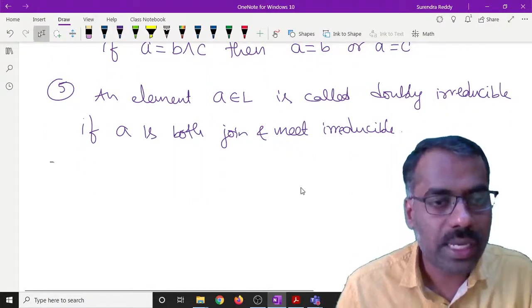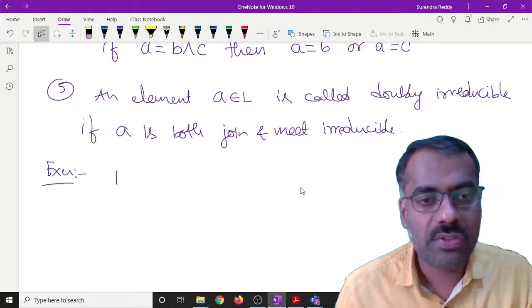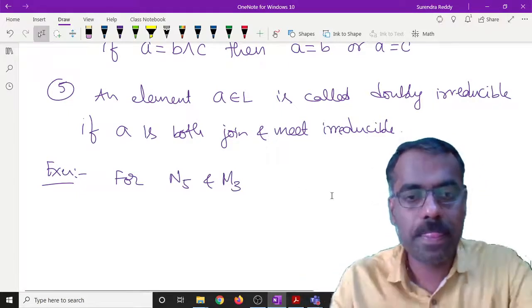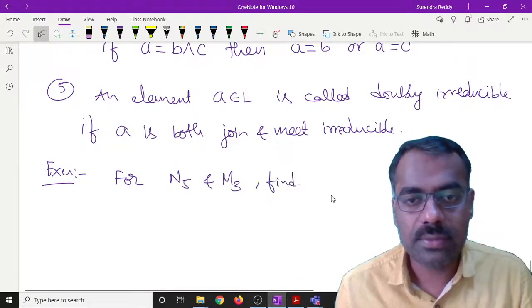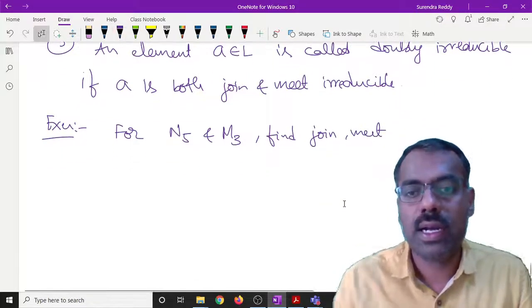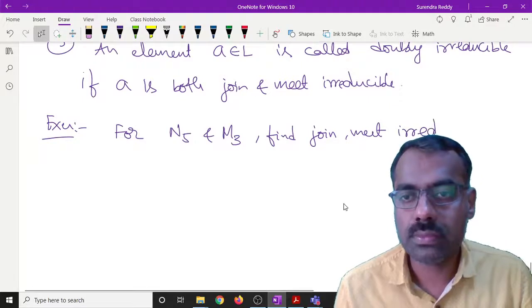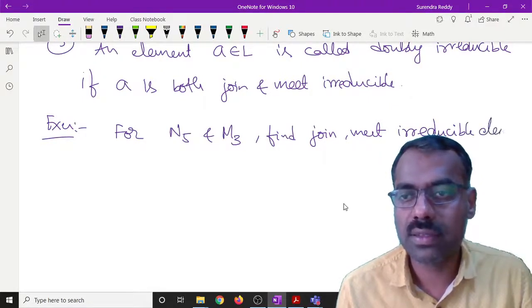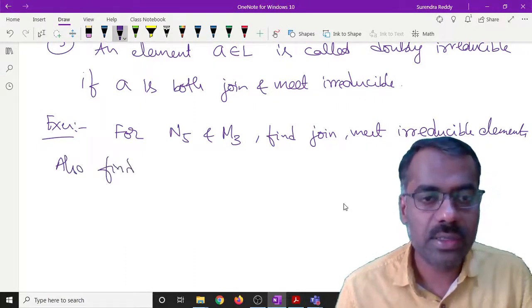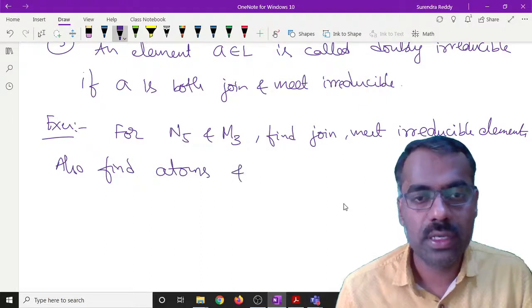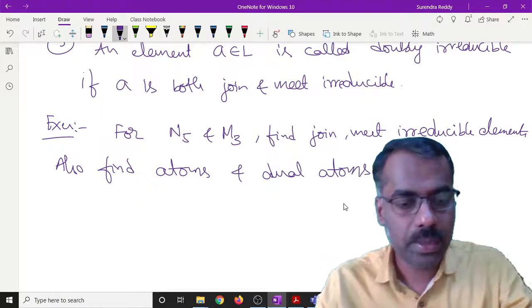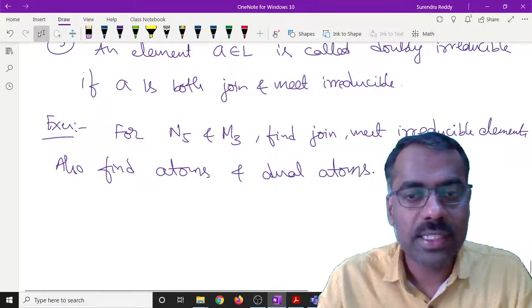So find out examples. Your exercise is that for N5 and M3, find the join irreducible and meet irreducible elements. Also find atoms and dual atoms. Okay. So we'll see the remaining things in the next class.